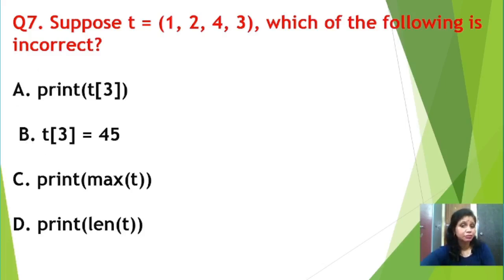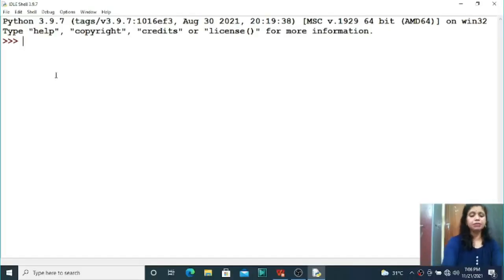So students, let us do the question practically. That means how will you define a tuple and how will you use all these methods? So let us do the things practically. Students, how will you define one tuple? Suppose the tuple variable name is t, then using parentheses or round brackets you can store the elements. Okay, 1, 2, 3, 4. 4 elements I have stored. So this is the example of how you declare one tuple, right?